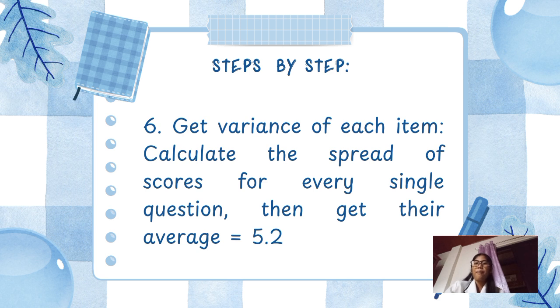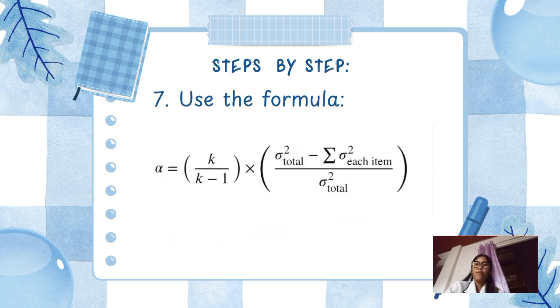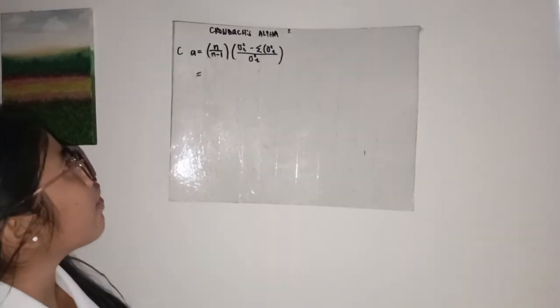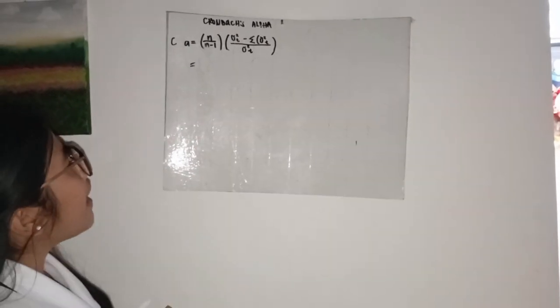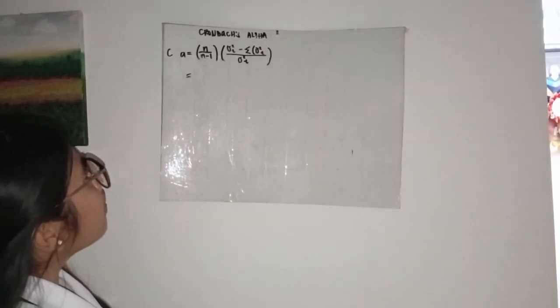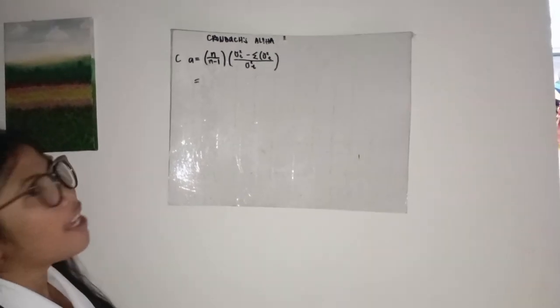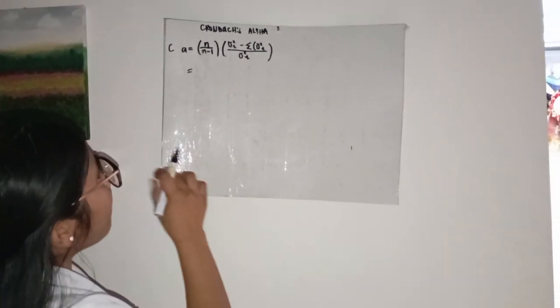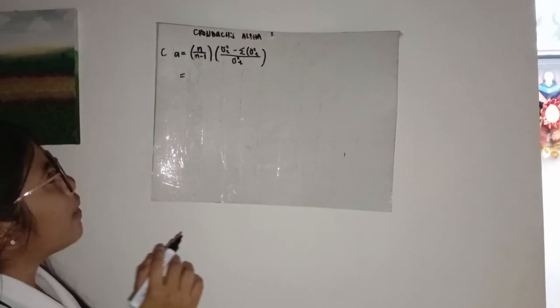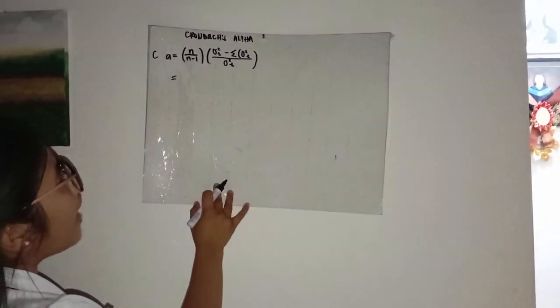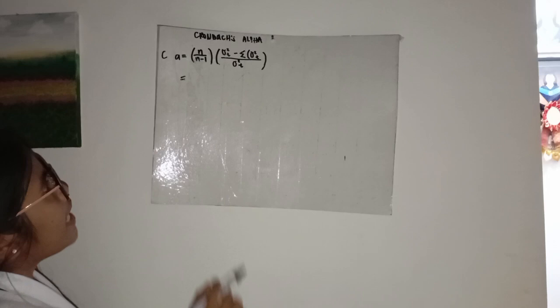And then, pagkatapos nun, gagamitin na natin yung Cronbach's alpha formula. Here we have the Cronbach's alpha formula. So, Cronbach's alpha is equal to number of items, divided by the number of items minus 1, and then times total variance minus the average item variance, and divided by the total variance.